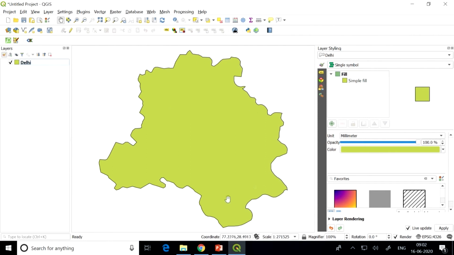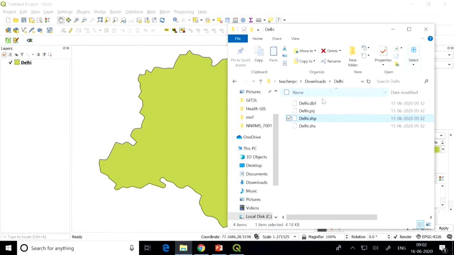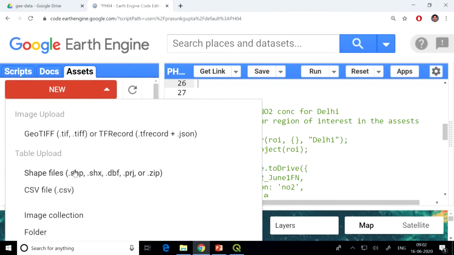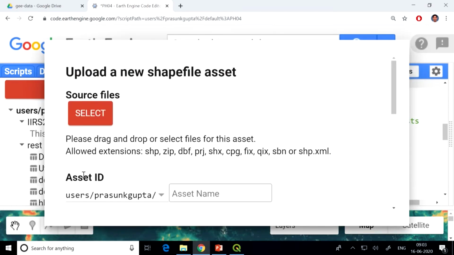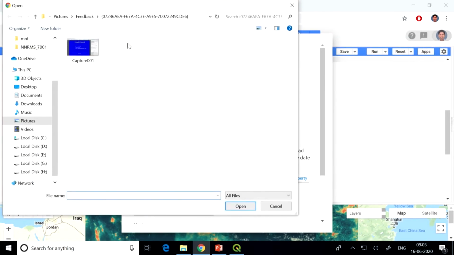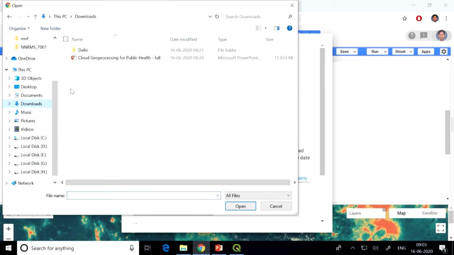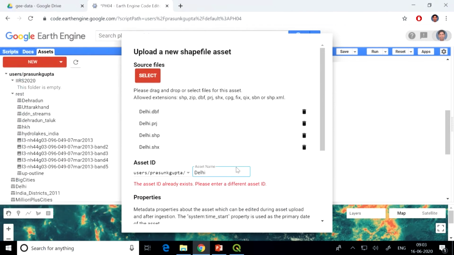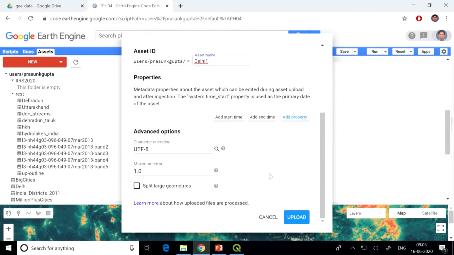Now, how do I add this shapefile to Earth Engine? You go to assets, and then you click on new, and you say upload a shapefile. So you can see you can upload a TIFF file, you can upload a CSV. We are going to explore how to upload a shapefile. You click on this, you select your files, so let's say I am going to select my Delhi files. I click on open, I give a name, and then I click on upload.